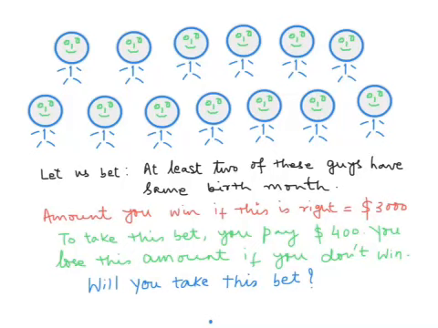Let us create a risky situation here. We have these many people in a group. They are selected randomly, so we don't have any idea about their birth month. Now we bet at least two of these guys have the same birth month. If this turns out to be true, then you win $3,000.